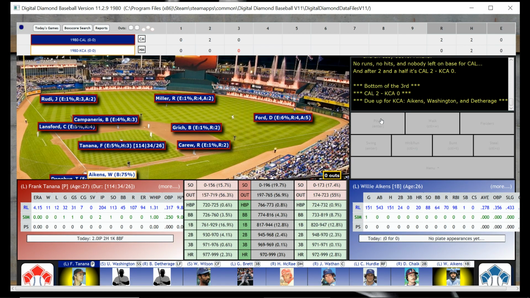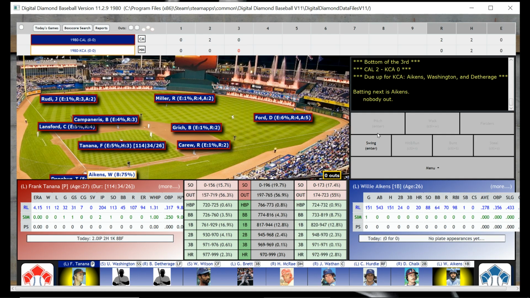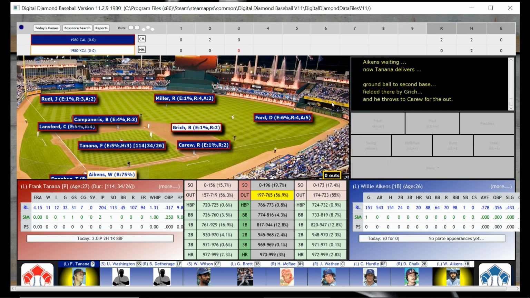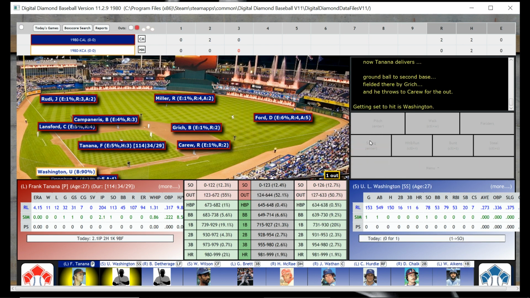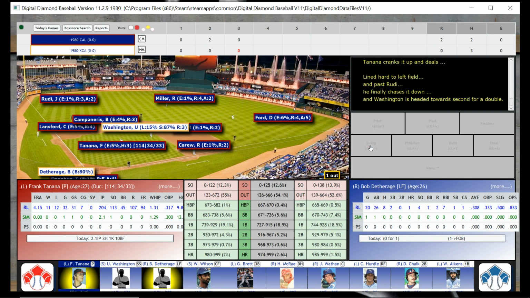So, we're back at bat here in the bottom of the third. Down 2-0, and with Willie Aikens up. Willie Mays Aikens, and he's going to be out. He's out to Grich. Grich is a busy man today. Which will bring the top of the order back to the plate with U L Washington. U L Washington's going to hit a double. And now we have Mr. Dethridge up.